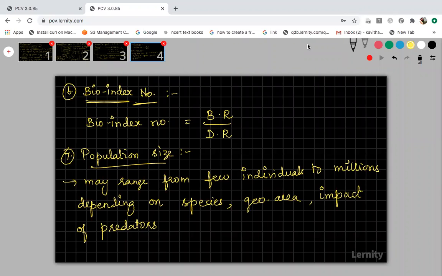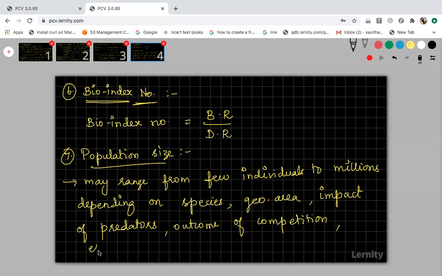If there are no predators in a particular environment for that organism, then the population of that organism will be high. Why? Because as there are no predators, they can survive till their lifespan. Based on the outcome of competition, if competition is less, then the population size will also be high. If competition is more, then the population size will be less. So the outcome of competition is also one of the factors that determines the population size.